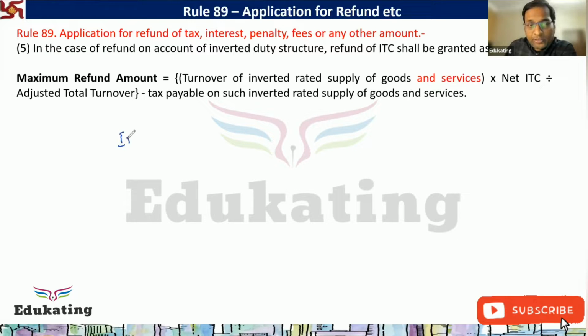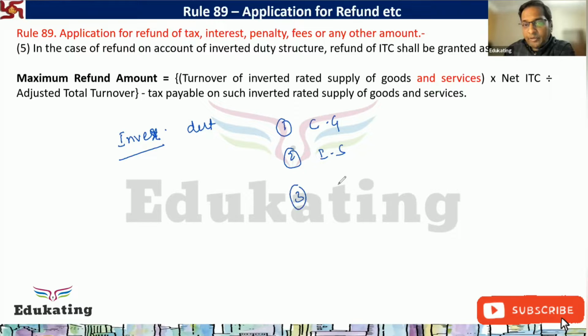In the inverted duty, we can take the refund of capital goods, input service, and input. Please confirm which component I am entitled to take the refund under inverted duty structures.